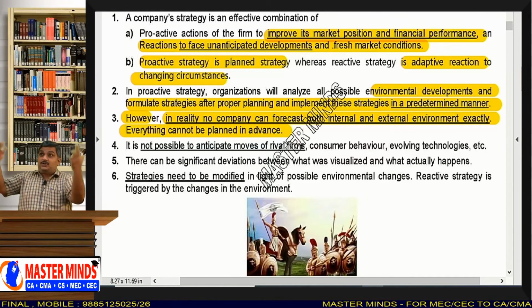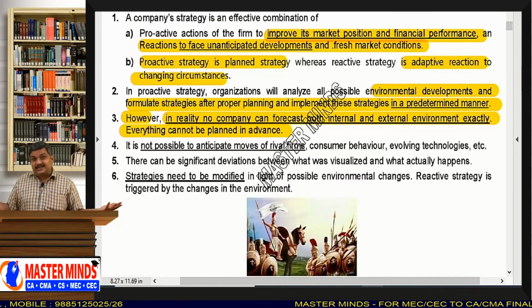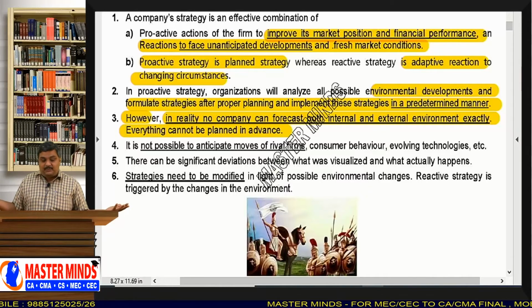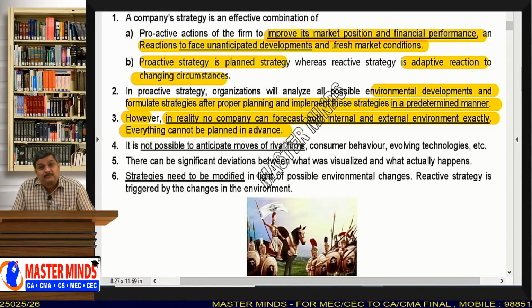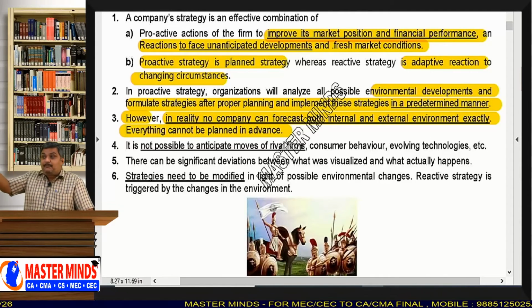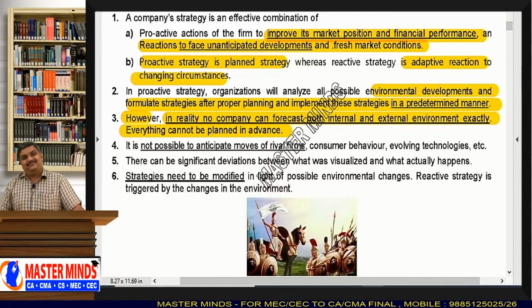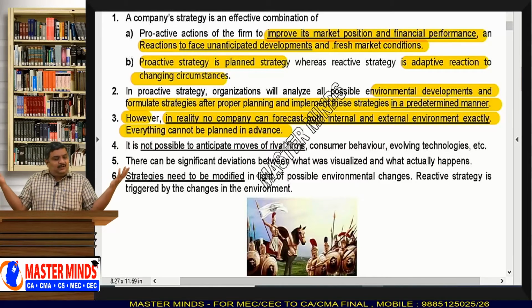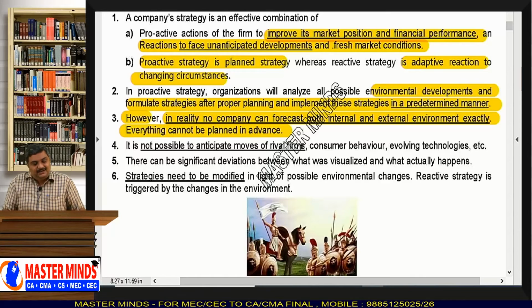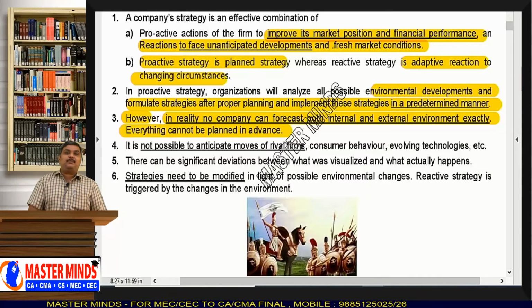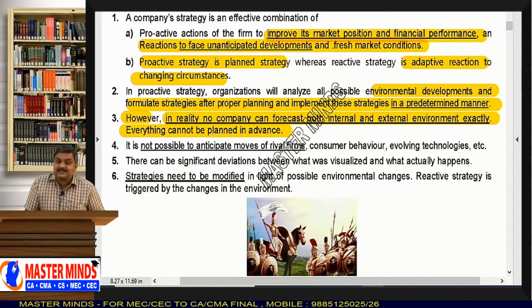And also external factors, socio-cultural, technological, political, legal, economic, these are all external factors. So, we cannot predict what happens the next moment. And that is not new to anyone, that is in the experience of everyone, isn't it? So, everything cannot be planned in advance.